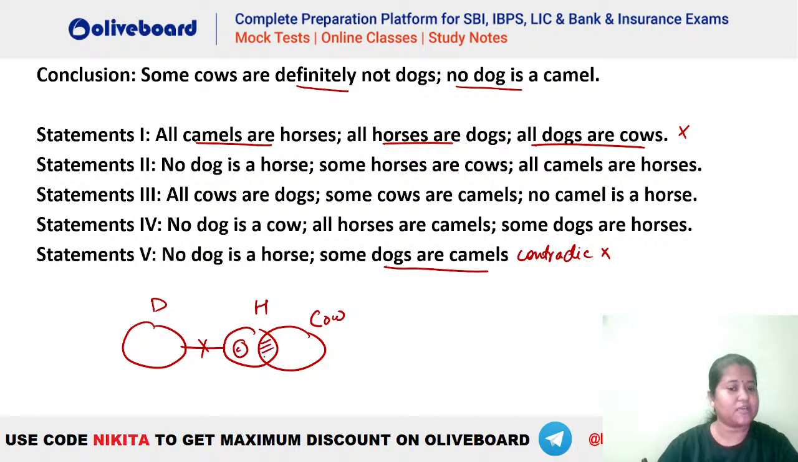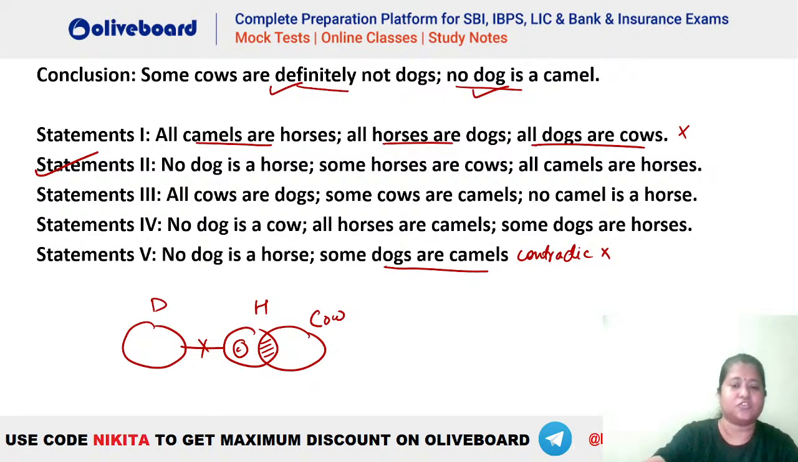Absolutely, there is a common area between your cow and horse, and that portion can never be a part of dog, right? So this is true here. No dog is a camel is also right here. Why? Because camel is inside horse, and dog cannot go inside horse because dog and horse cannot intersect with each other. So absolutely this is also true. You can see both of them are true in the second statement, so you will have the answer as option number 2.